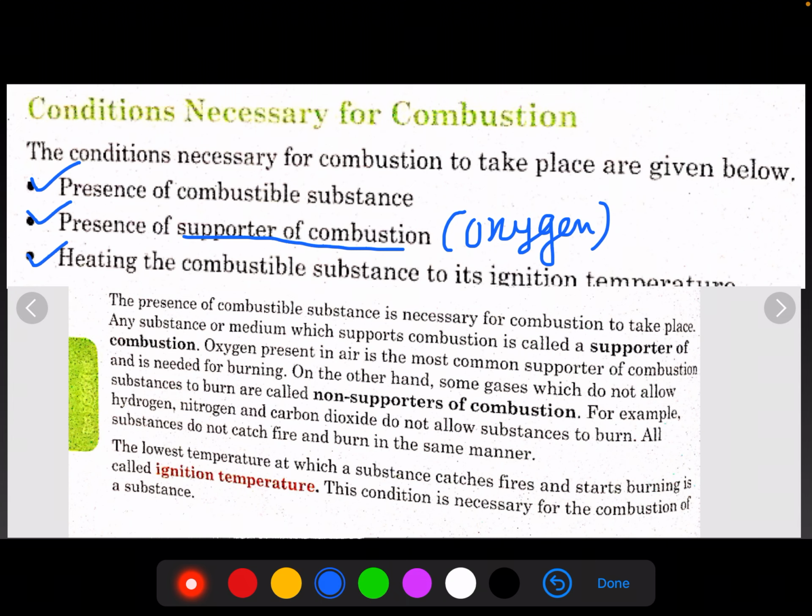पहले हमें उस substance को हीट करना पड़ेगा जिससे कि वो अपने इग्निशन टेम्परेचर तक पहुंच जाए. इग्निशन टेम्परेचर क्या होता है? बेसिकली ये वो टेम्परेचर होता है बेटा जिस पर कोई भी सब्सटेंस it starts burning. Okay, so the temperature at which a substance burns is called its ignition temperature. तो first हमें एक combustible substance चाहिए जिसको हमें burn करना है. Secondly, we require oxygen, and third, we require that the substance should reach the ignition temperature. Only then it will start burning. ठीक है?